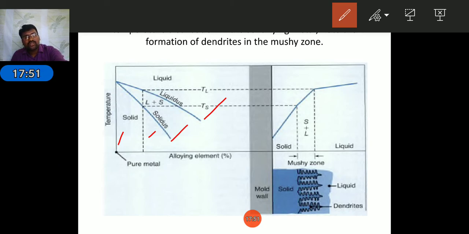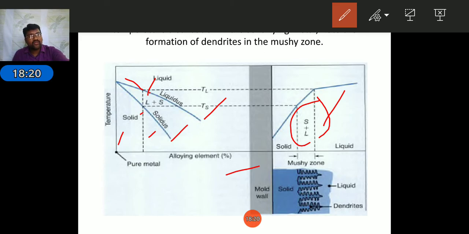From this zone to this zone is known as the liquid. From here to here the temperature will drop, that is a liquid plus solid zone. In this range is known as the solid plus liquid zone. Here the mushy zone forms, and the dendrites will occur in this zone. This is the mold wall. The heat transfers from this point to the mold. Due to this, the solidification of the object will occur.